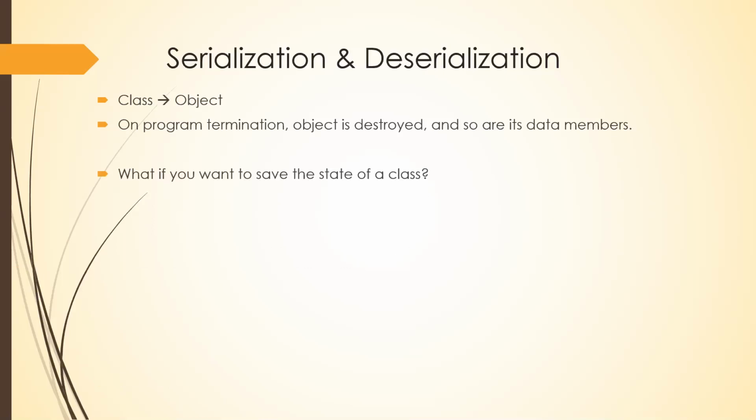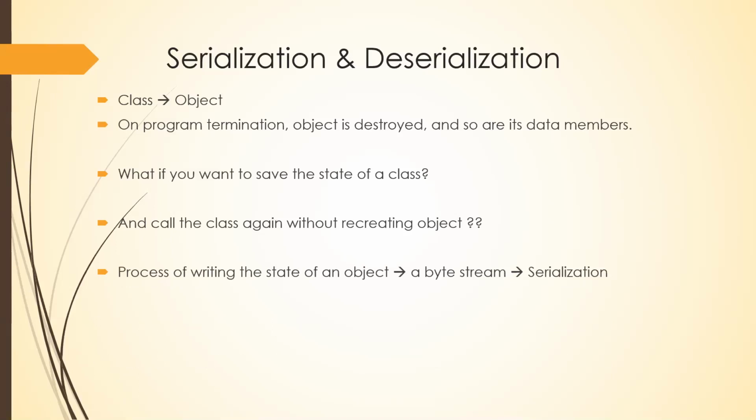Now, what if you want to save that particular object or that particular state of the class? It is not possible in a normal program. You cannot save the state of a class, that instance of a class or that object. Now, imagine you want to call that same class again without recreating the object. That is also not possible in a normal program.